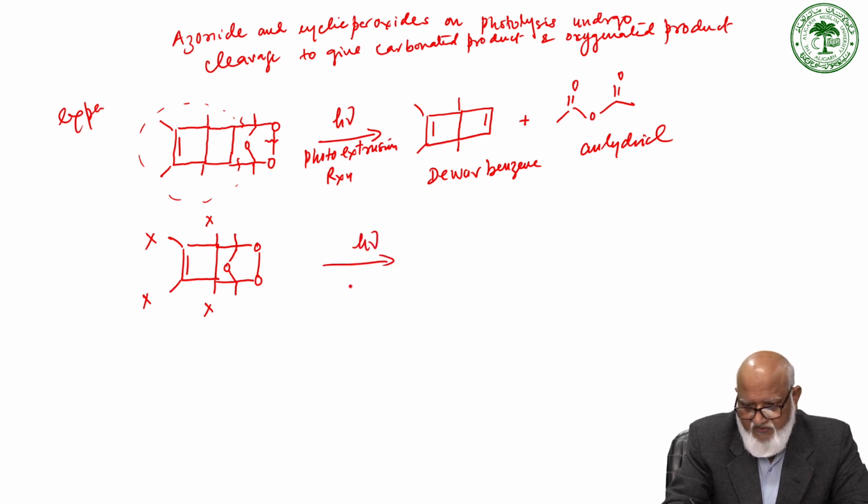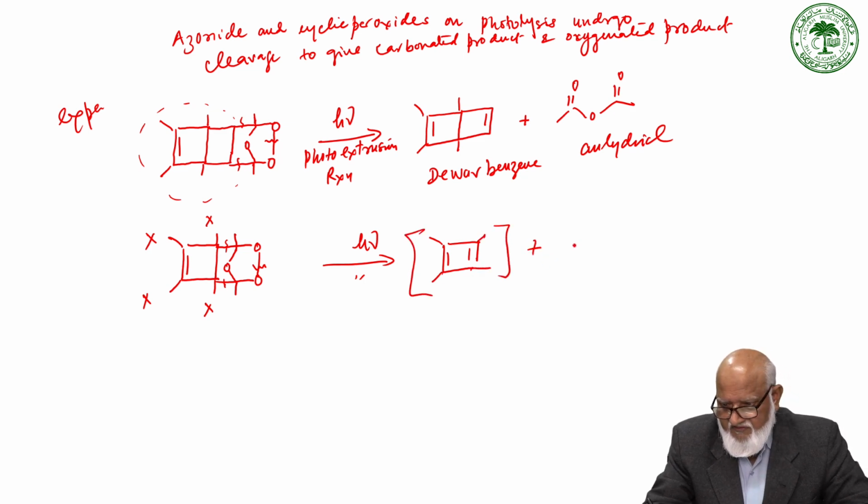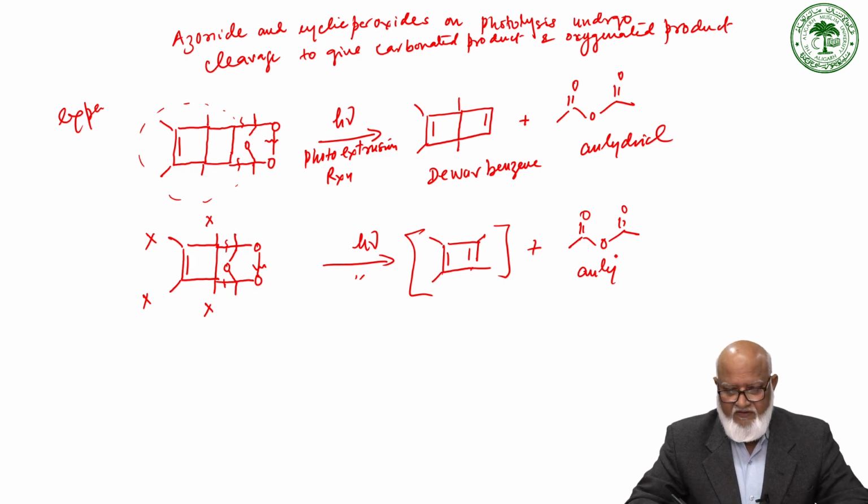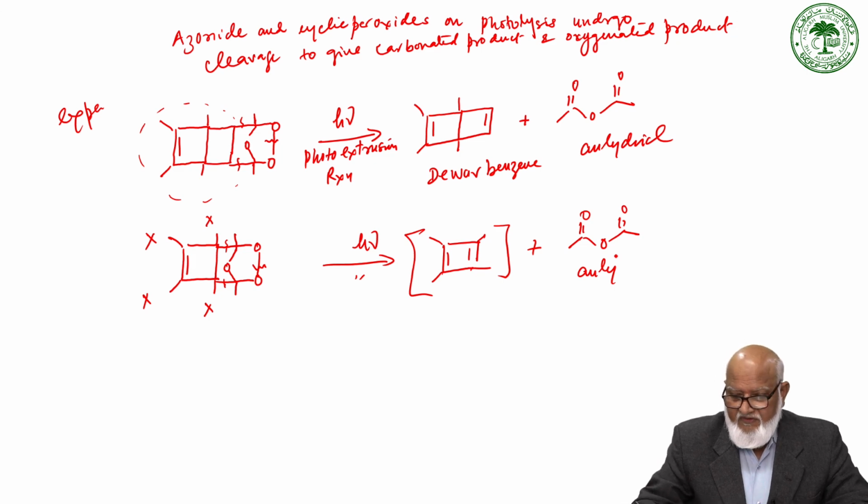Under photolytic conditions it again undergoes a photoextrusion reaction, a cleavage here, to give rise to cyclobutadiene plus acetic anhydride.